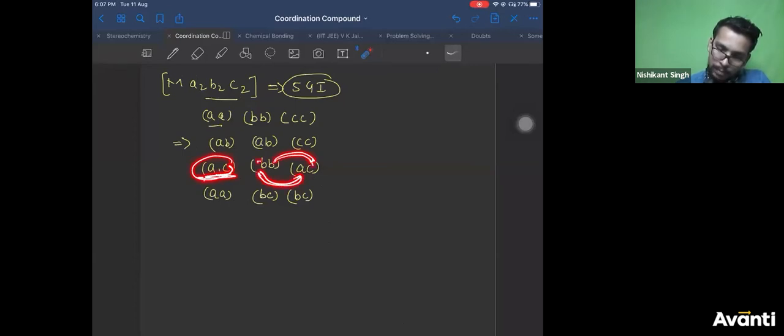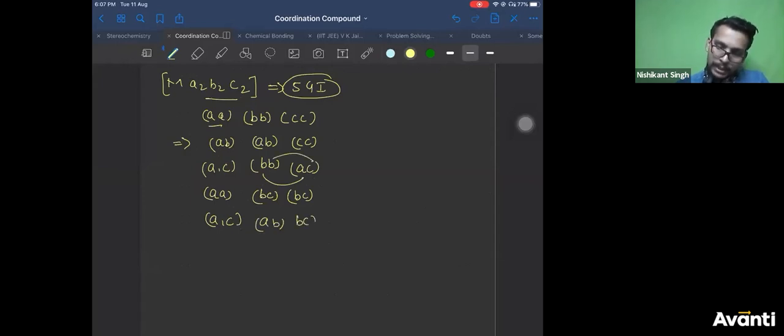Keeping AC constant, you are getting AB and BC. Is it same or different? Different, right? Now you check any other one. There is no other possible for this.